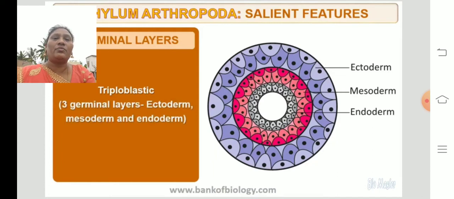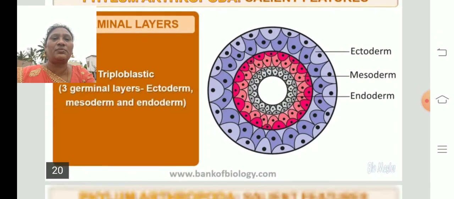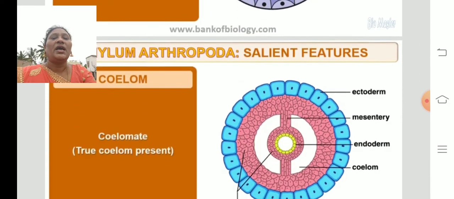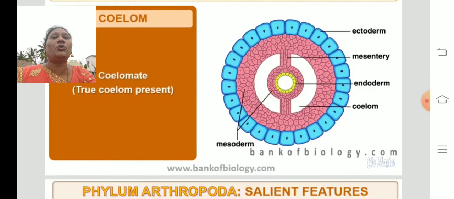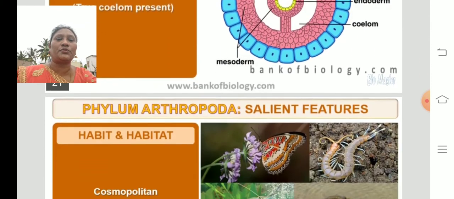If the body is covered by 3 germinal layers, it is called a triploblastic animal. And these have a true coelom, a true body cavity. So: ectoderm, mesoderm, endoderm and the coelom. You can find the cavity, the empty space. The white colored part is called the coelom. So we can find the true body cavity in these arthropods.